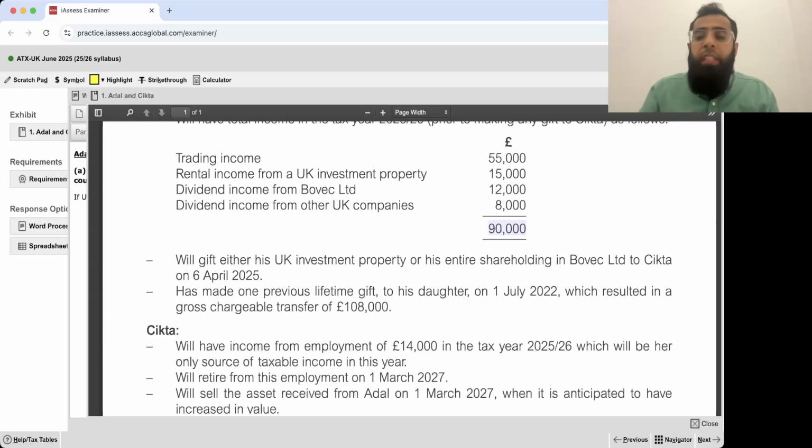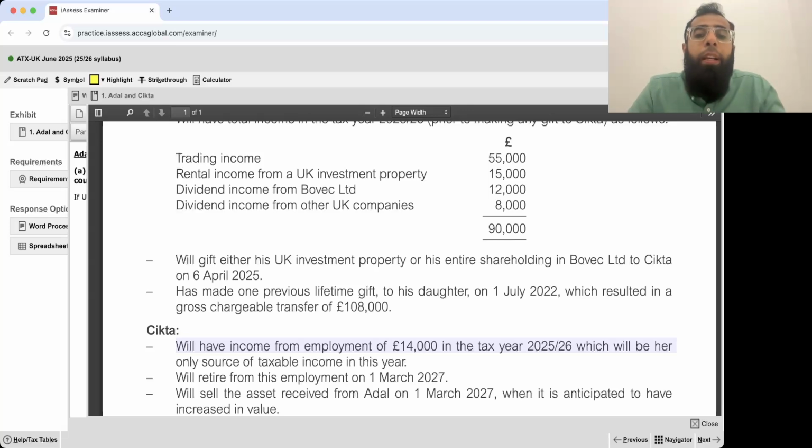So on this £15,000, Adel's income tax will reduce at the 40% tax rate. £6,000 will be the tax saving for Adel. When it goes to Sitka, she is a basic rate taxpayer. Her employment income is £14,000, so on Sitka the tax will be at 20%. The difference will be the net tax saving.